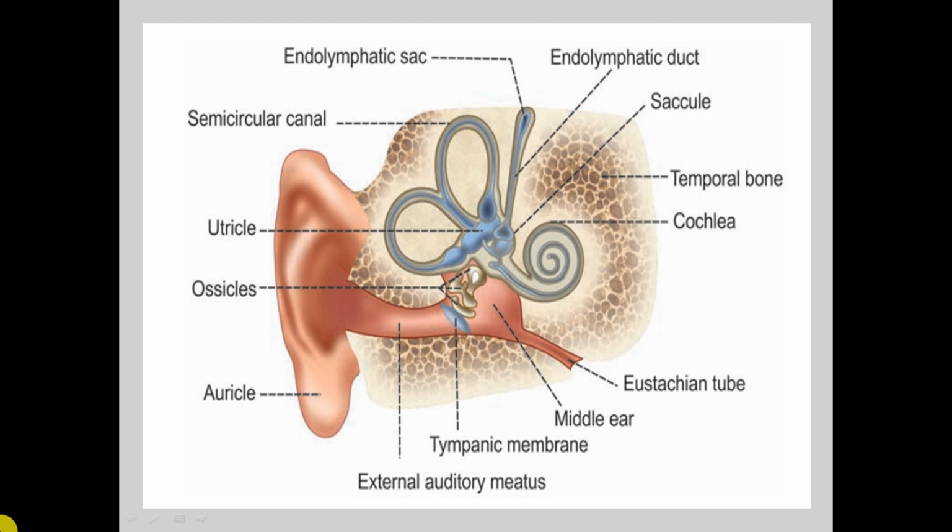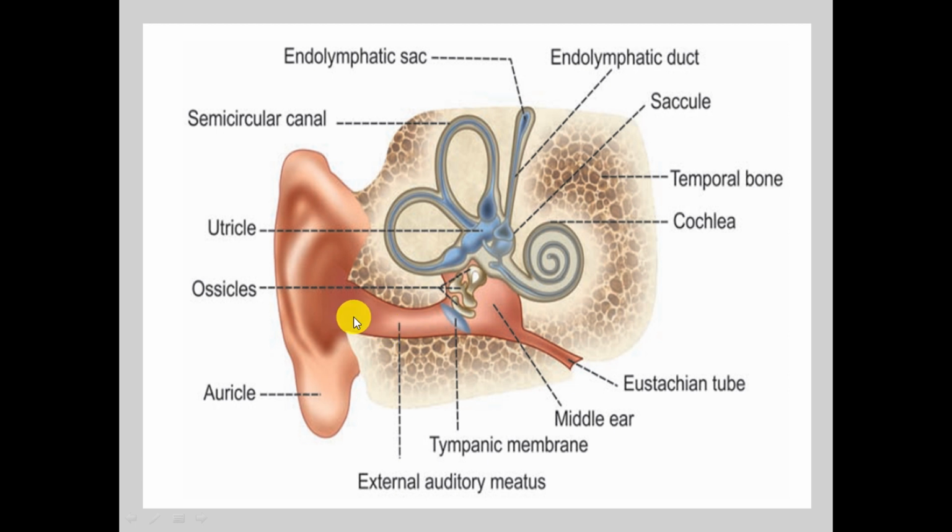So in this diagram we will discuss the different parts of the ear. Here we can see this is the outer part which is visible, made up of cartilages. This particular part is known as ear auricle or ear pinna. Next, this is the opening, a round opening that is known as concha, and from here one tube-like structure goes inside the ear. This tube-like structure is known as external auditory meatus.